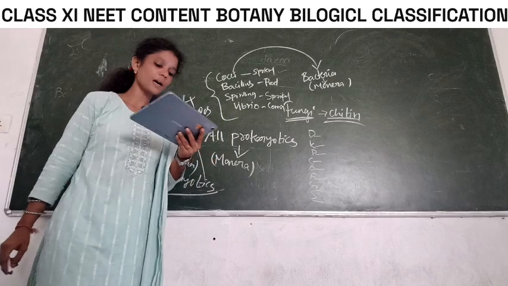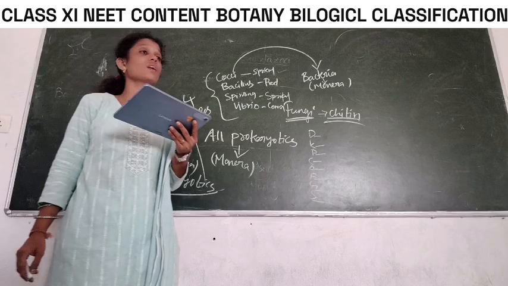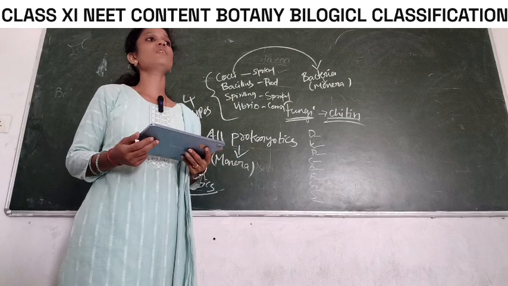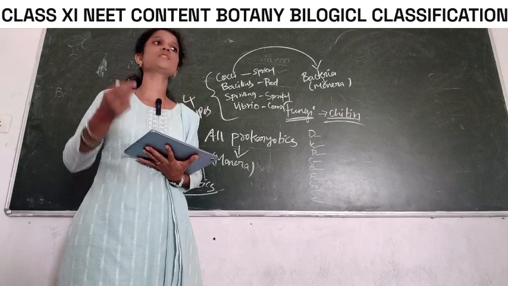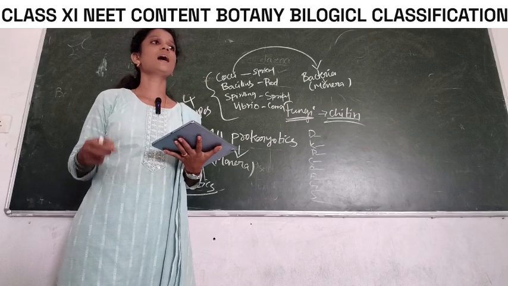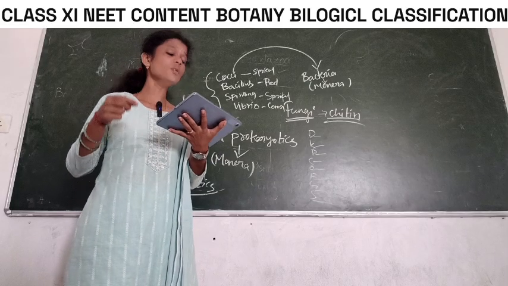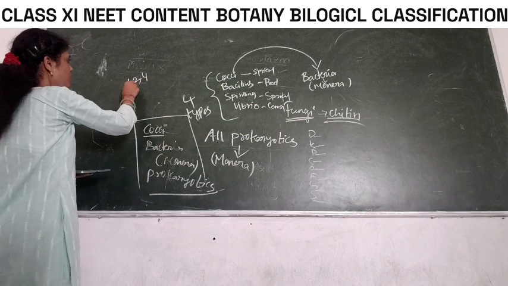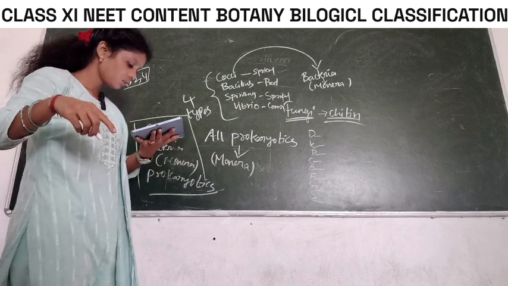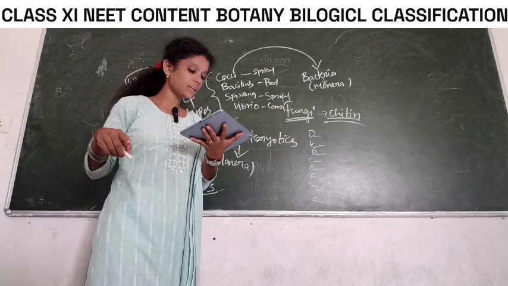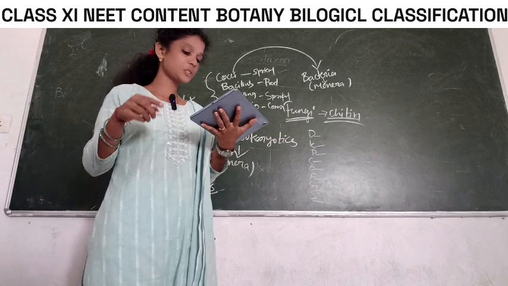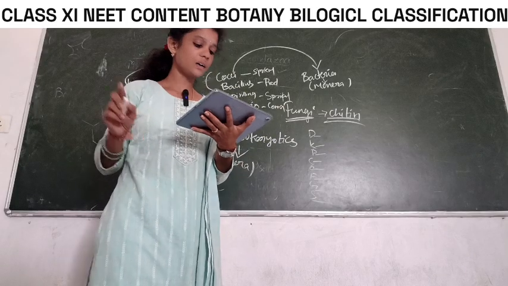Fourth one: Mycoplasma lack a cell wall and can survive without oxygen. Right or wrong? What we have discussed about Mycoplasma: it is the smallest living organism and can live without oxygen. So the fourth one is right. Which options are right? A. 1, 2 and 4. B. 1 and 2. C. 1, 2 and 3. D. 2, 3 and 4. Option 1, 2 and 4 is the right option.